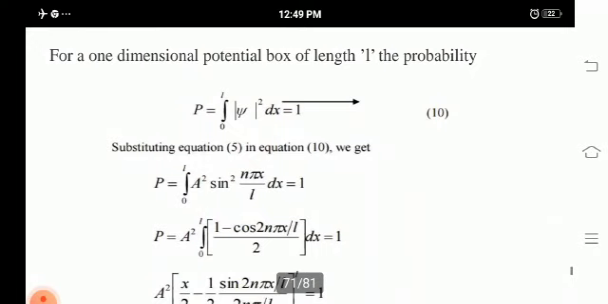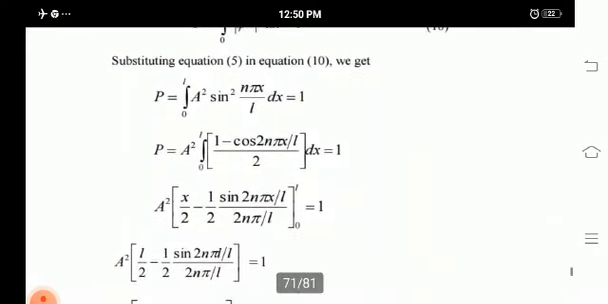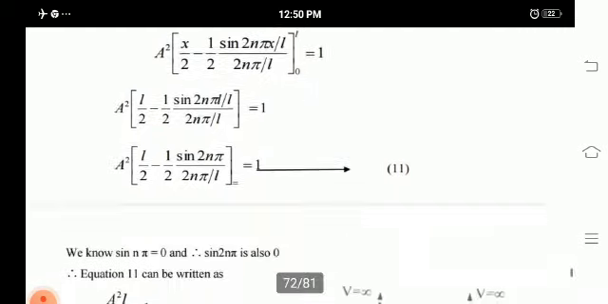Substituting equation number 5 in equation number 10, where psi is equal to a sine n pi x by L, we get the integral of a squared sine squared n pi x by L into dx, that is equal to 1. So integrating it, we get the integral from 0 to L of a squared into 1 minus cos 2 n pi x divided by L, all divided by 2, into dx, which is equal to 1. Substituting the limits, we get a squared into L by 2 minus 1 by 2 sin 2 n pi divided by 2 n pi by L, which is equal to 1.